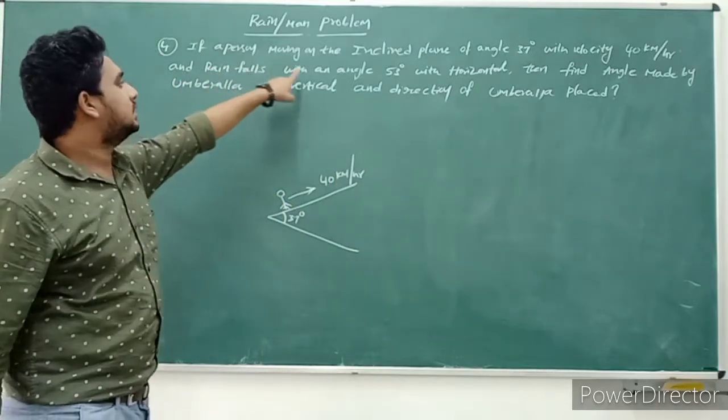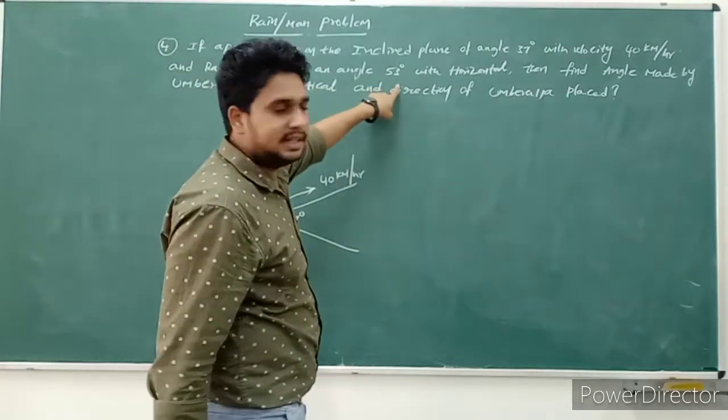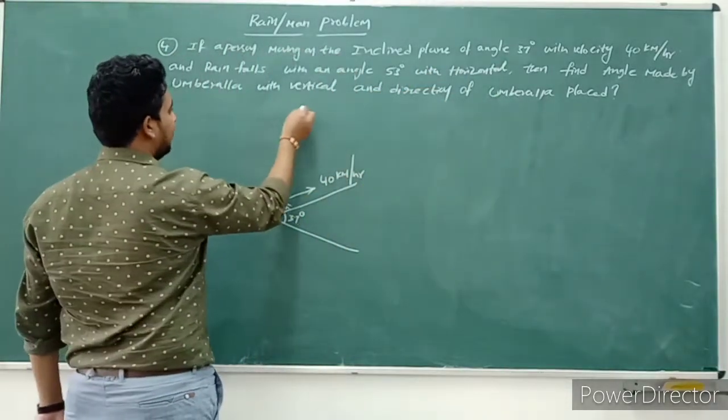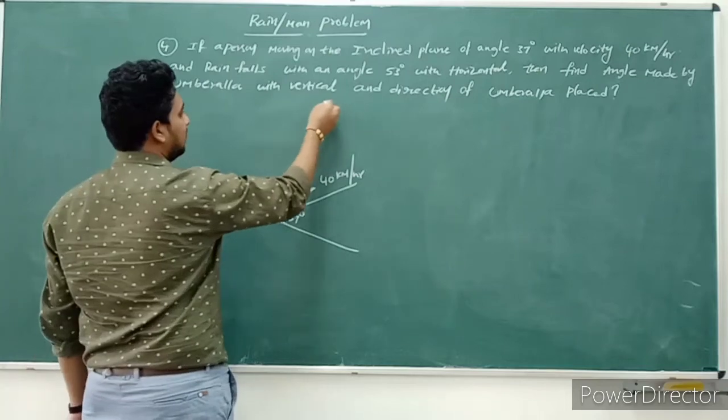And rain falls with an angle 53 degrees with the horizontal. How does the rain fall here? Observe carefully.